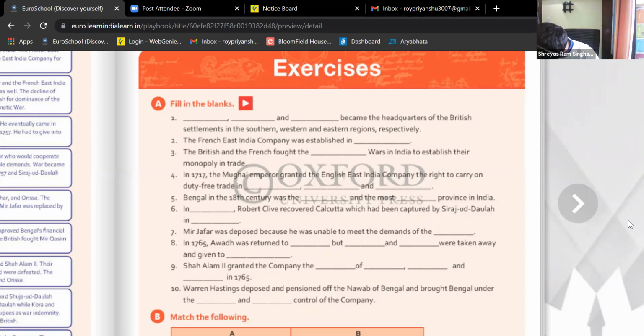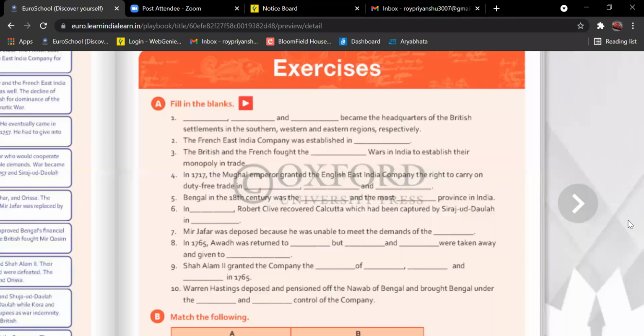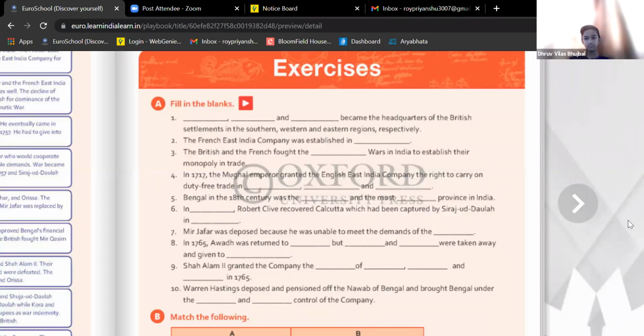Okay. Shah Alam II granted the company the dash of dash and dash and dash in 1765. So there are 4 blanks. Yes, Vivan. Dhruv, go ahead. Ma'am, Devani of Bengal, Bihar, and Orissa.